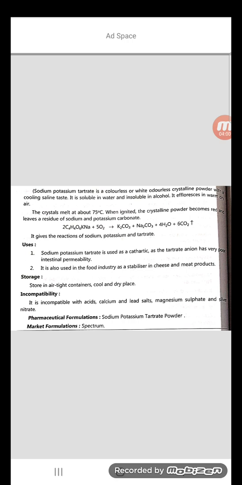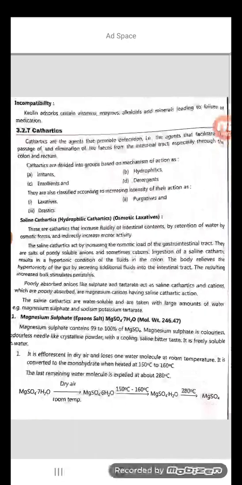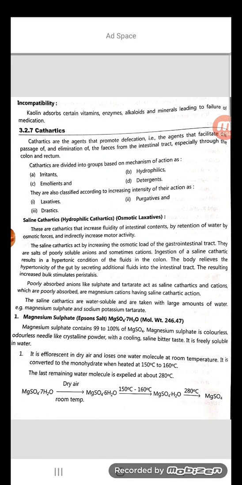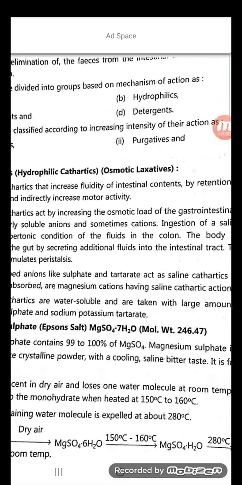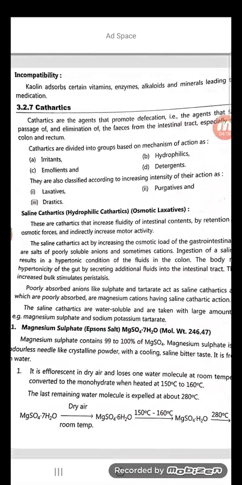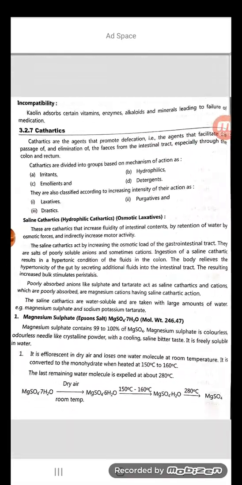Another important example of a saline cathartic is magnesium sulfate. The molecular formula for magnesium sulfate is MgSO4 with 7 molecules of water, H2O. The molecular weight is 246.5. Another name, a synonym, is Epsom salt. Preparation here takes two methods.